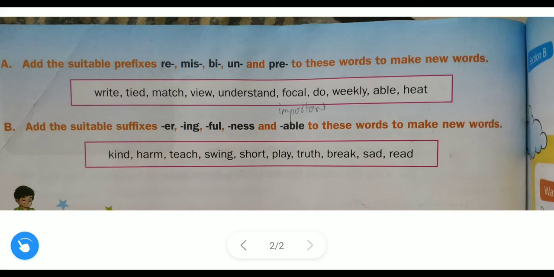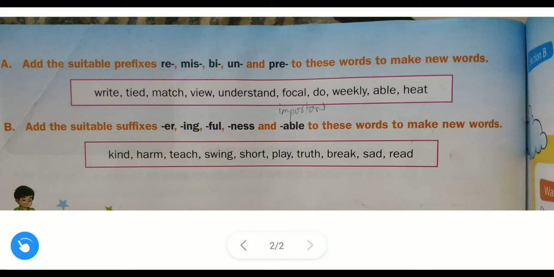Now let us take the next word, tide. Which prefix will you use for tide? Retied? No, it doesn't make any sense, that is not a word. Mistide? No. By-tide? Also not. Untied. Untied is a correct word.